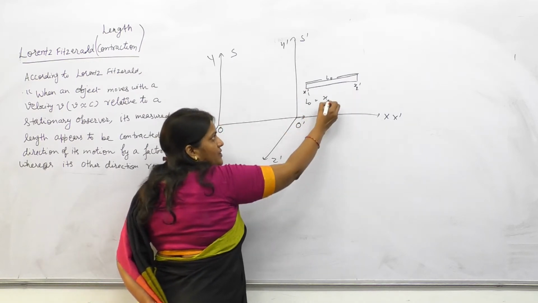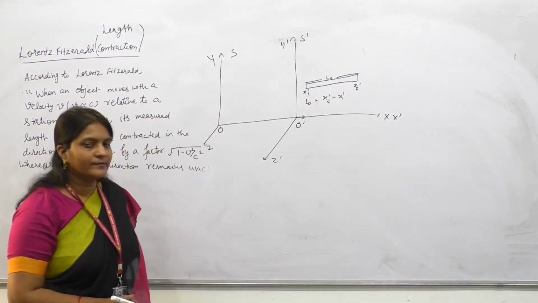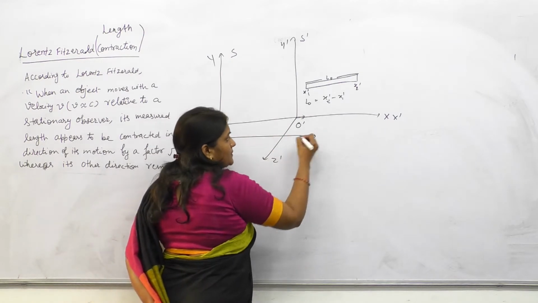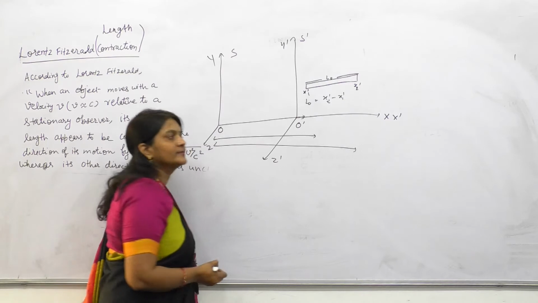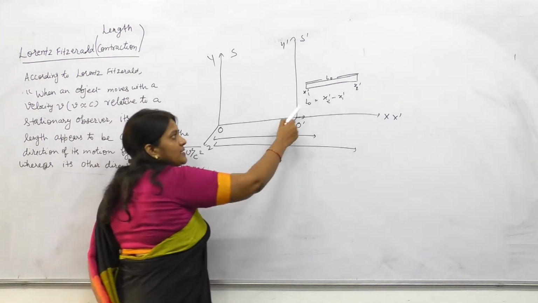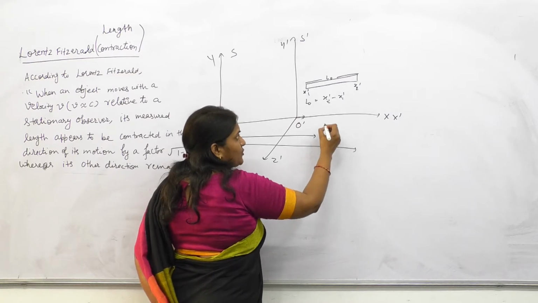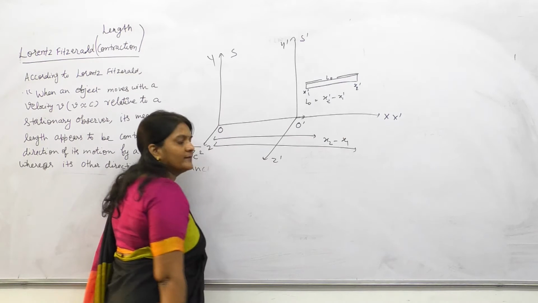According to O dash, it will be x2 dash minus x1 dash, and according to O, it will be x2 minus x1. So L0 is equal to x2 dash minus x1 dash, and L is equal to x2 minus x1.